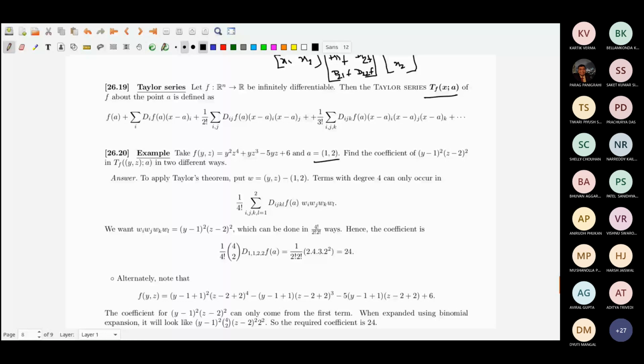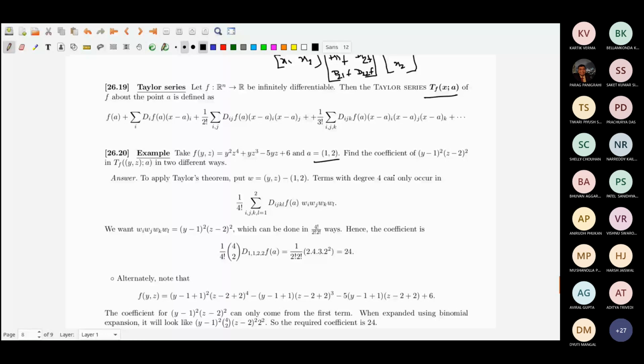So apply Taylor's theorem if you want. I have to write w as (y,z) minus (1,2) in that way. I want the coefficient of (y minus 1) whole squared, (z minus 2) whole squared, and that kind of term can only come from the first term, y squared z^4.